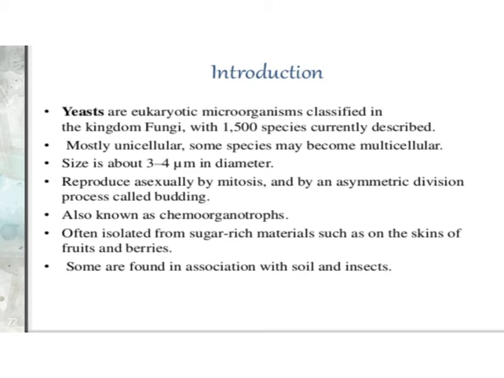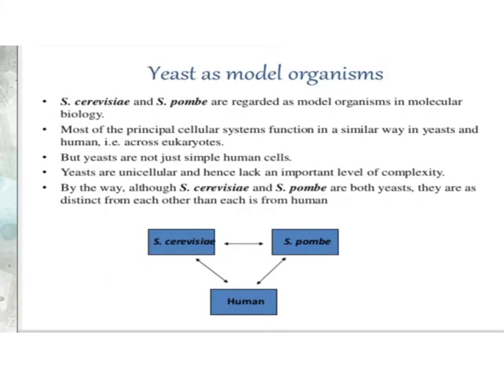It is also known as a chemoorganotroph, meaning the organism obtains energy from organic materials. Yeast is often isolated from sugar-rich materials such as fruit skin and berries. Some are found in association with soil and insects. Those are some characteristics of yeast.